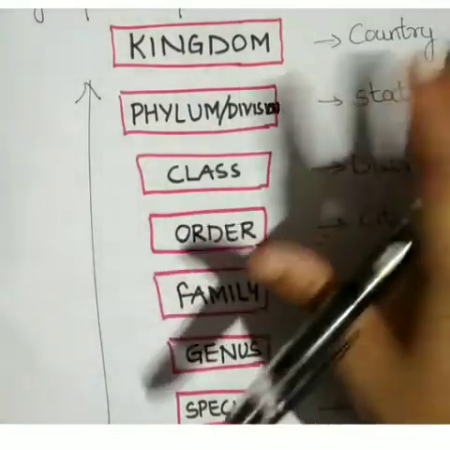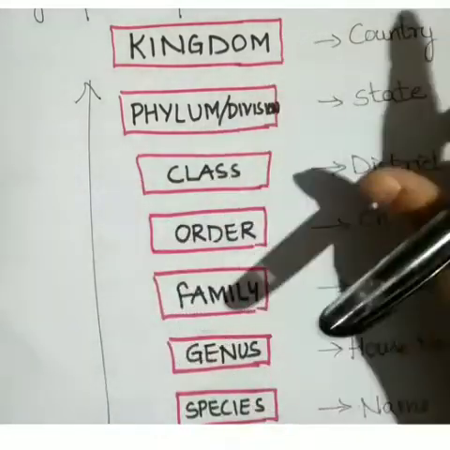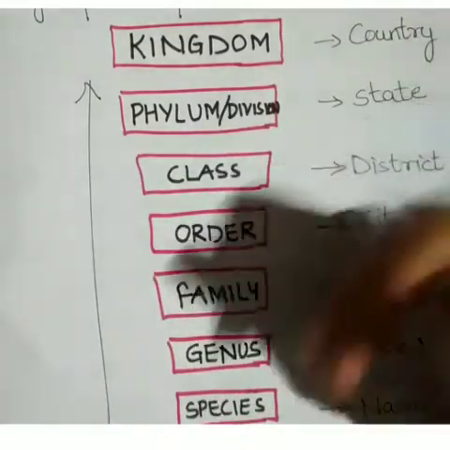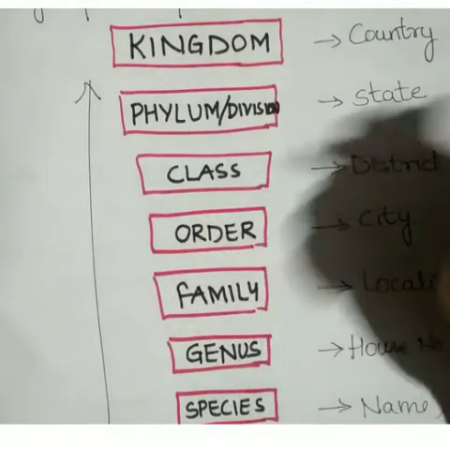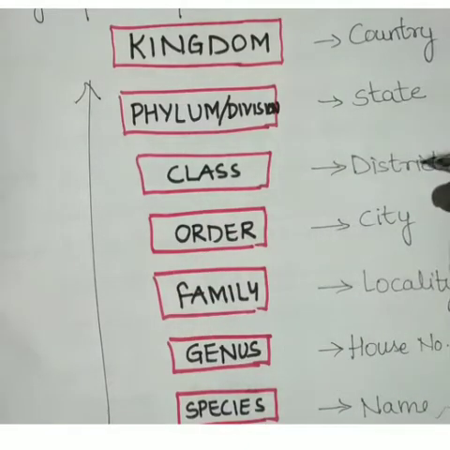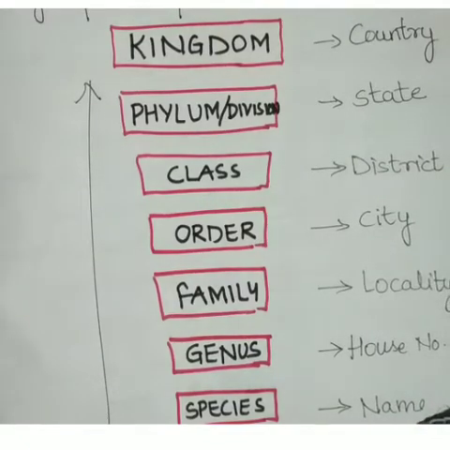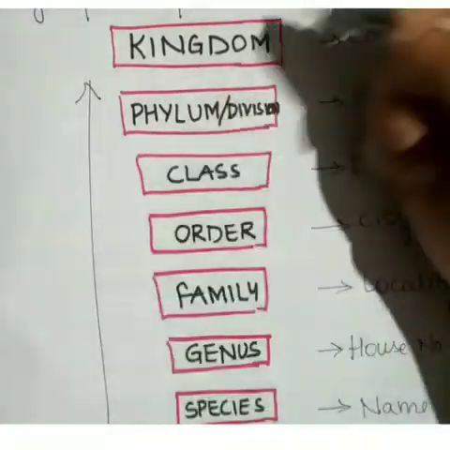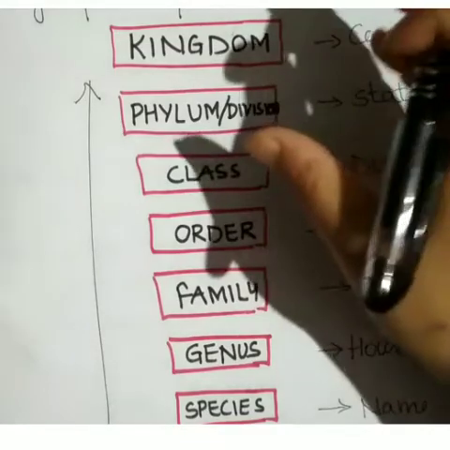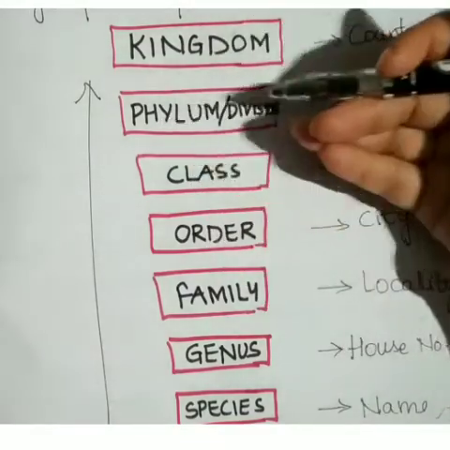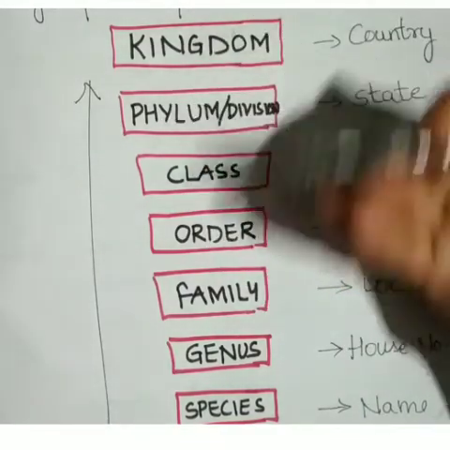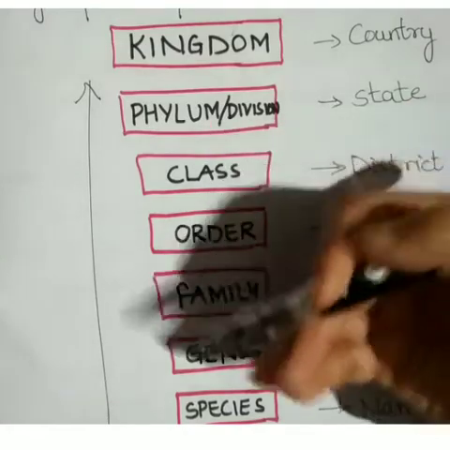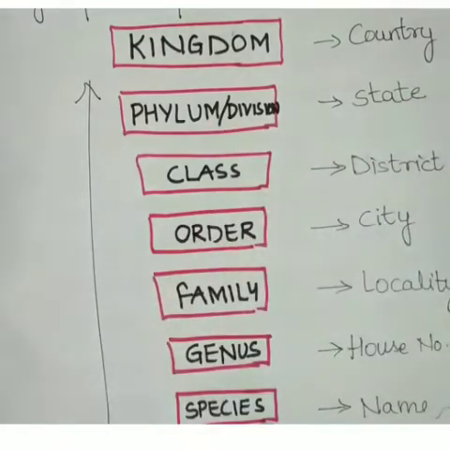Just for example, we all have an address, right? So what is there in the address? Our country name, then state name, then district, then city, then locality, then house number, and then finally our name. In the same way, this classification is based on kingdom, which is the highest category, then phylum or division, then class, then order, then family, and then genus, species.